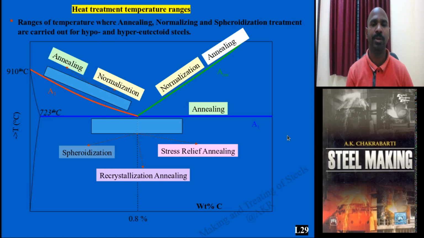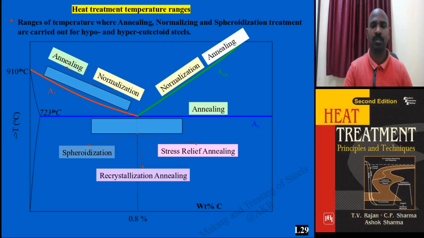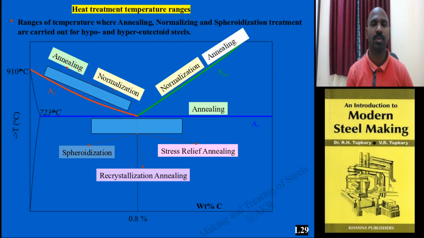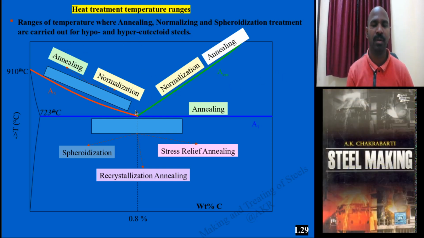Today I am going to speak about lecture 29 about heat treatment, further classification of heat treatment processes. Here I am discussing the temperature ranges for various heat treatments such as annealing, normalizing, spheroidization treatment, tempering and hardening, many other processes, which are mainly done for eutectoid steels.